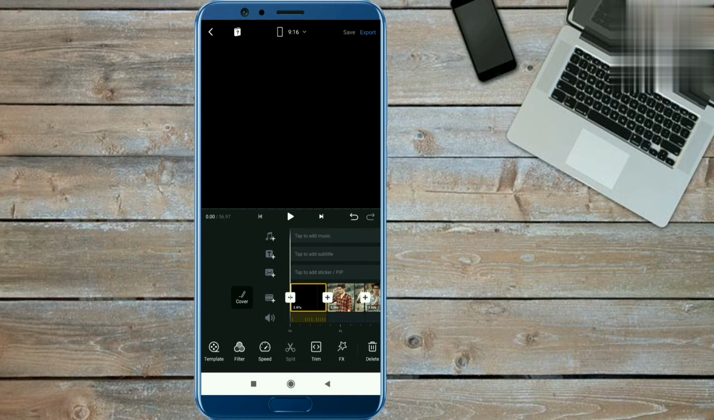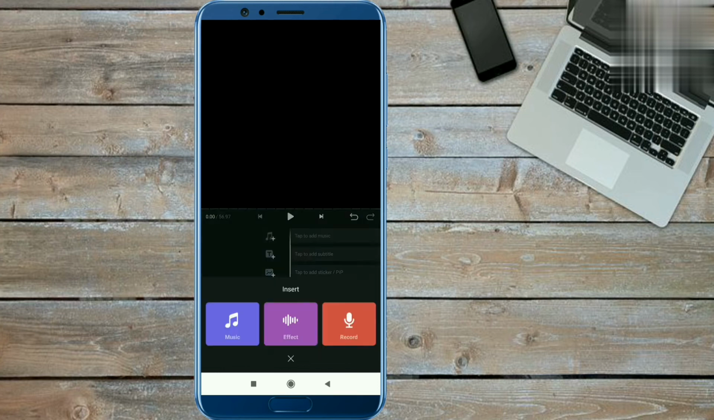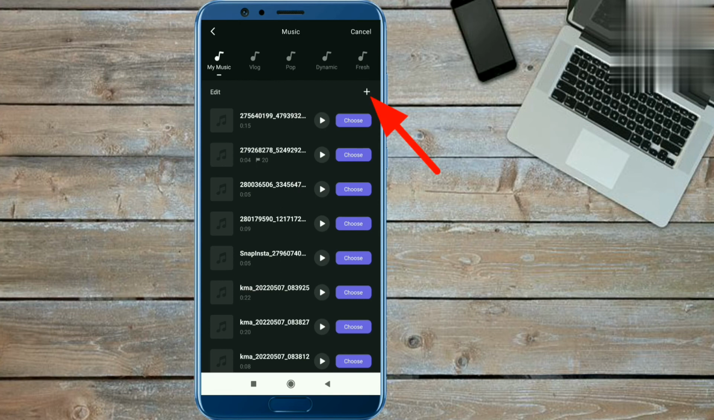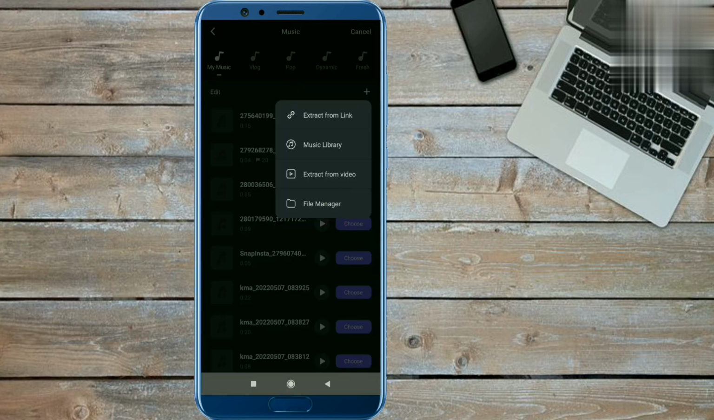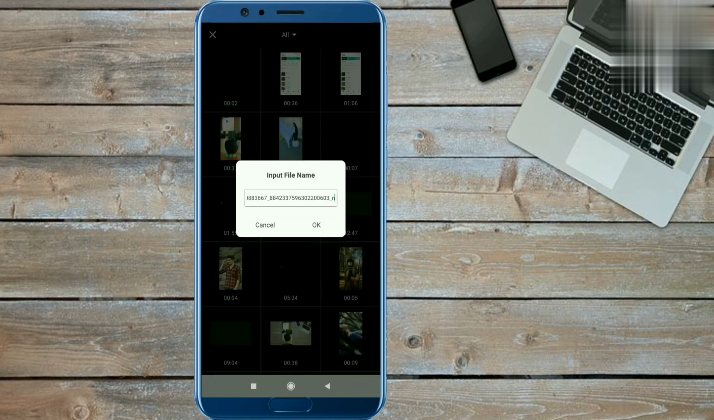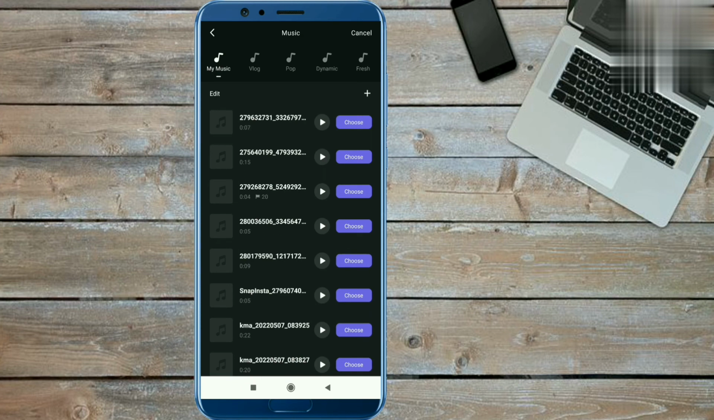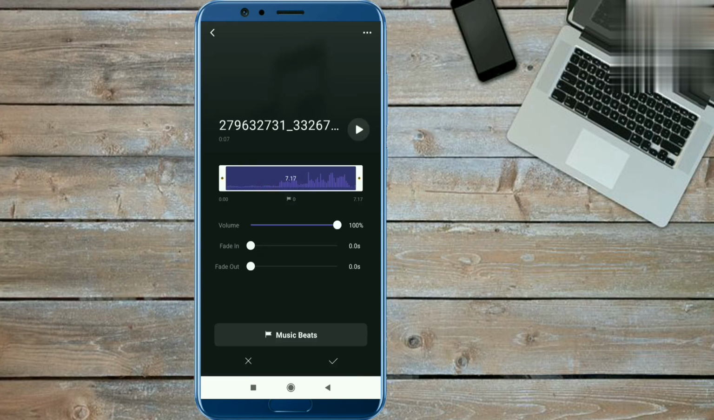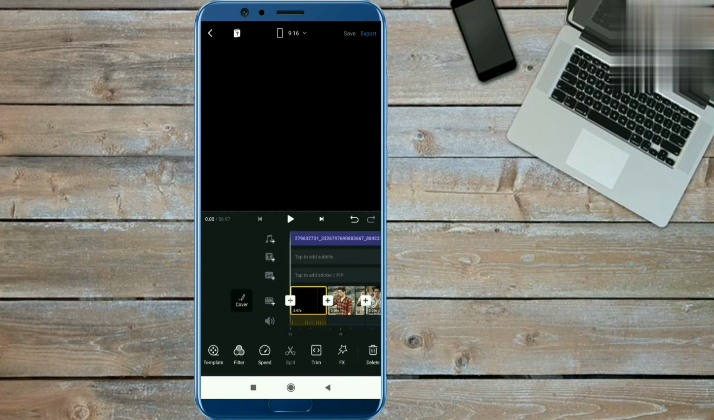To extract the music, click on the plus icon and click on the music option. Now click on the plus icon and click on the extract from video option. Then we will select that downloaded reel. Now click OK from here. Then click on the choose option and click done from here. In this way the music will be added.